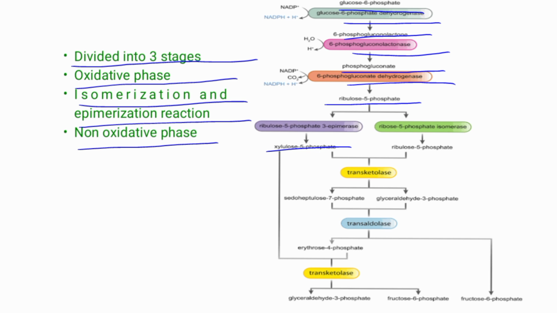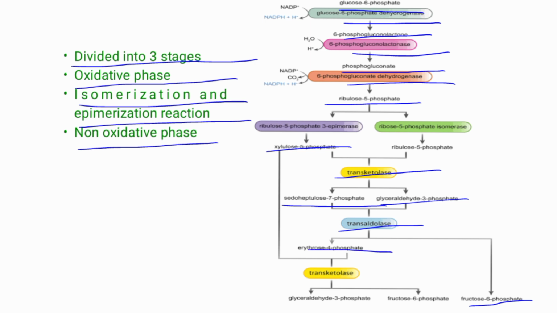Third is non-oxidative phase. The enzyme transketolase catalyzes the transfer of 2 carbon moiety from xylulose 5 phosphate to ribose 5 phosphate to give glyceraldehyde 3 phosphate and pseudoheptulose 7 phosphate. Transaldolase brings about the transfer of 3 carbon fragment from pseudoheptulose 7 phosphate to glyceraldehyde 3 phosphate to give fructose 6 phosphate and erythrose 4 phosphate.